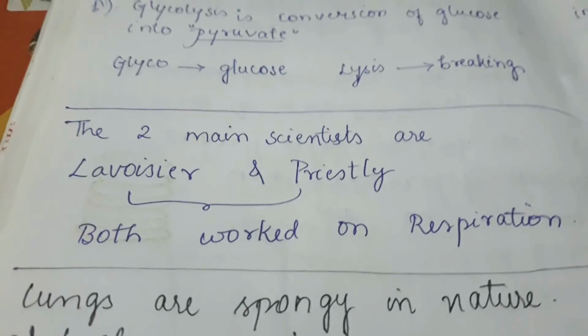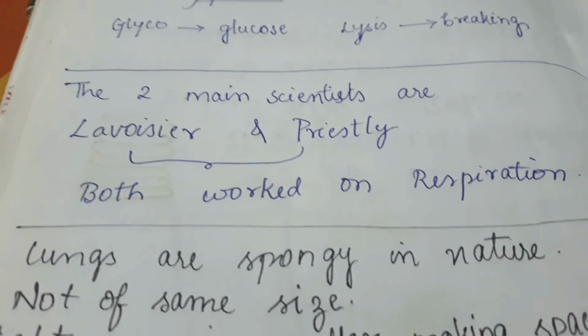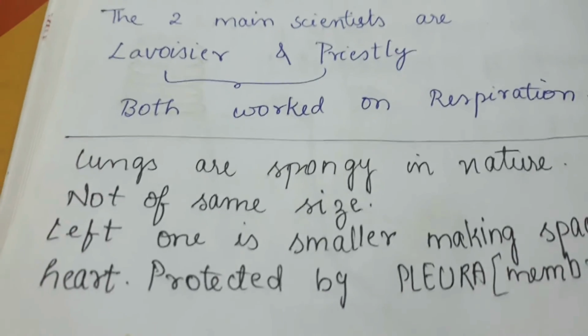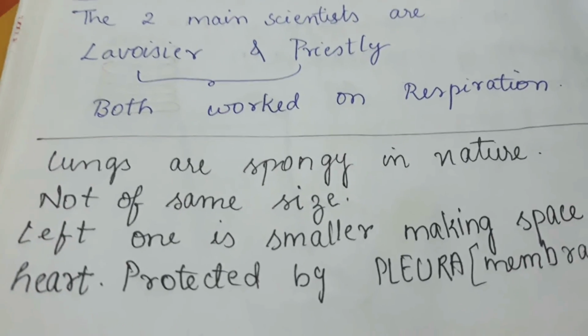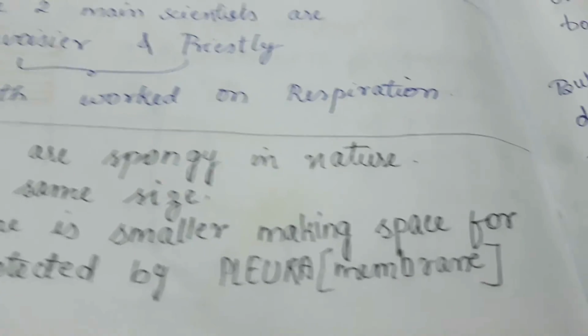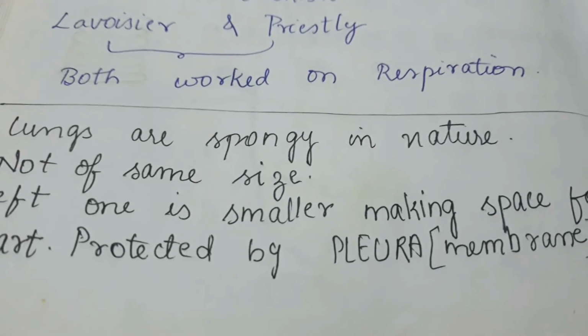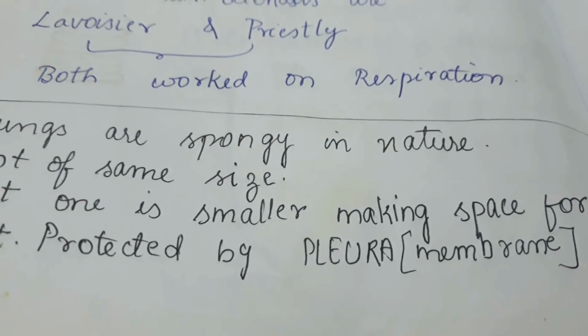In this chapter, respiration, we have to remember two scientists, Lavoisier and Priestley, because they both worked on respiration the most. Now, lungs are spongy in nature. They are not of the same size because the left one is slightly smaller, making space for your heart, and the lungs are protected by a membrane, that is pleura.